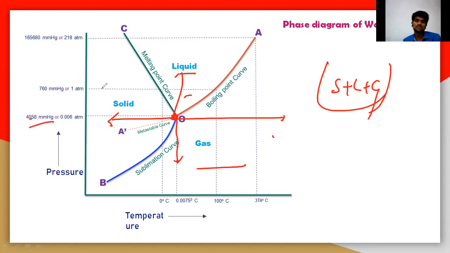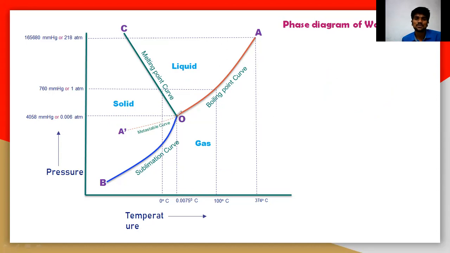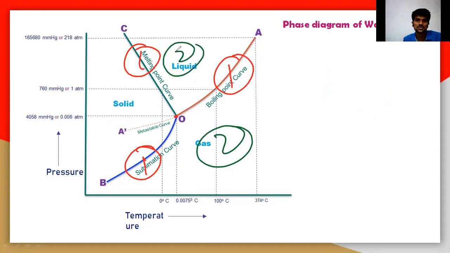This is a very important thing: at this particular point there exists a three-state equilibrium. Remember that. On this curve the degrees of freedom is 1, here also 1, here also 1. But in this area the degrees of freedom is 2, here also 2, here also 2.